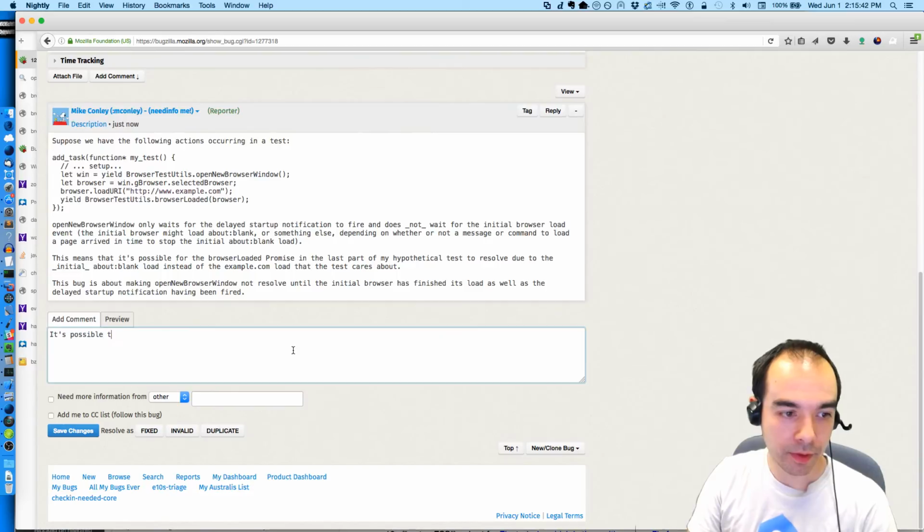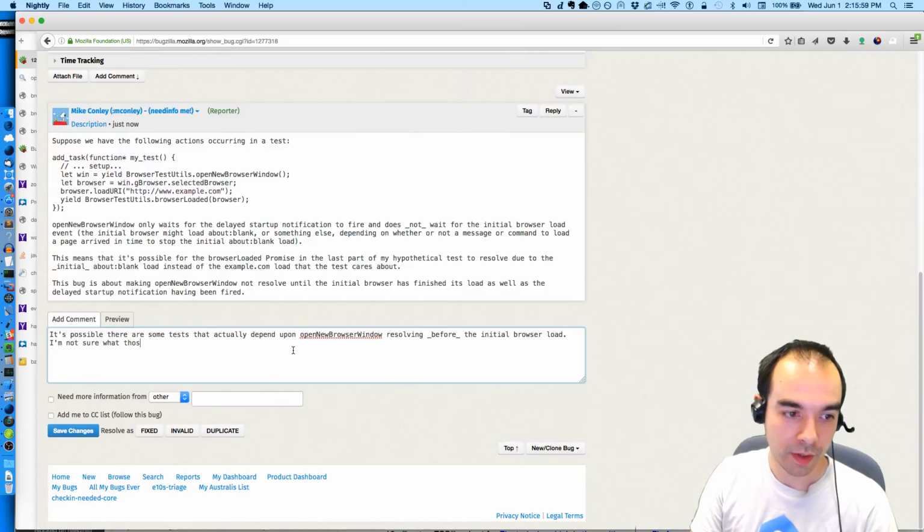It's possible there are some tests that actually depend upon openNewBrowserWindow resolving before the initial browser load. I'm not sure what those tests will be. They're probably pretty fragile.